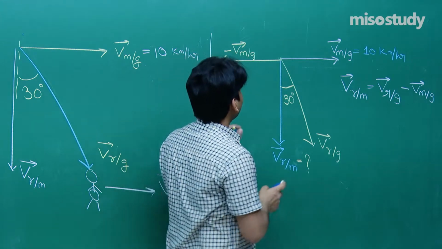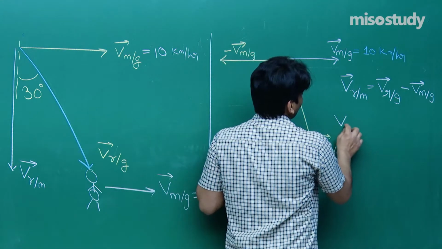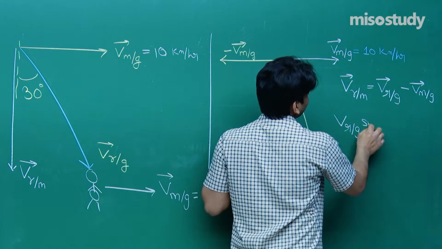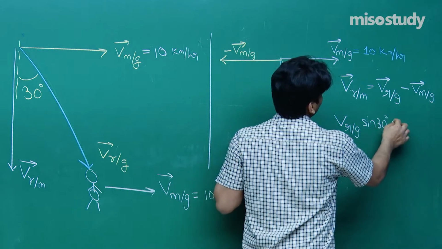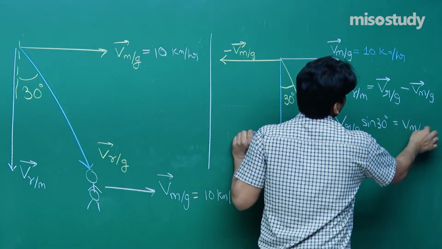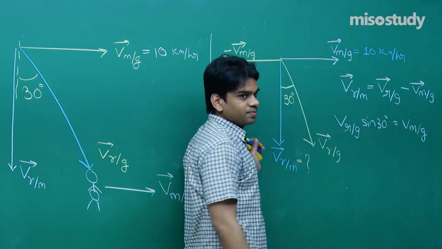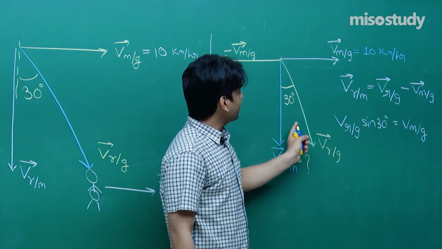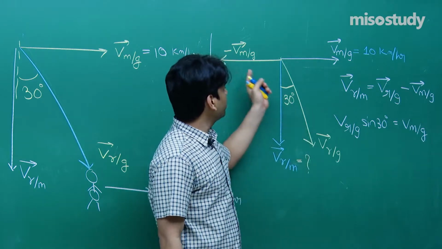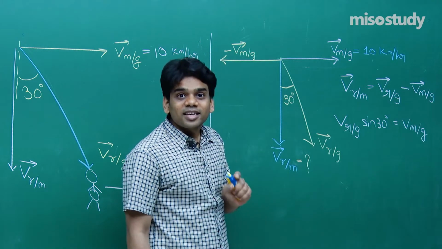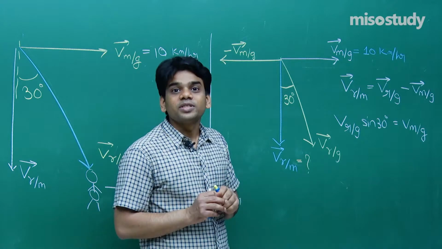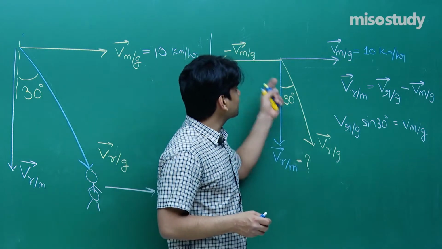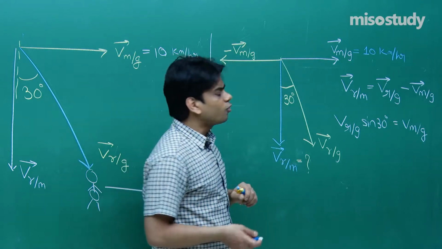So what can we write? We can write that VRG sine 30 degrees is equal to VMG. I am only writing the magnitude from the vector diagram. Its horizontal component will be equal to VMG, so that the resultant has no horizontal component. So I am just equating the horizontal components of this and this. So the resultant will be 0 for the horizontal component.